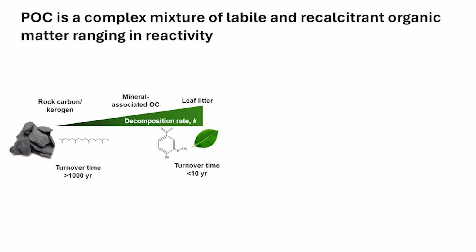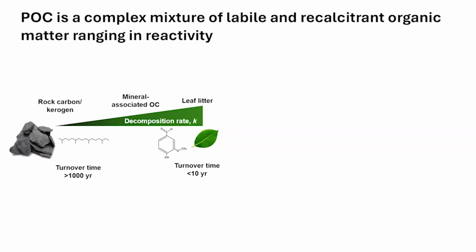But this isn't always easy, right? Particulate organic carbon is often a complex mixture of both labile organic matter that breaks down relatively quickly and recalcitrant organic matter that is more stable in Earth's surface environments. For example, POC can be in the form of rock organic carbon or kerogen, which can survive many cycles of erosion, transport, and deposition. And then there's mineral-associated organic carbon, which a few of our speakers have already touched on. This is where minerals can actually protect POC from and inhibit decomposition. And then, of course, there's fresh labile organic matter like leaf litter that turns over rapidly in the environment.